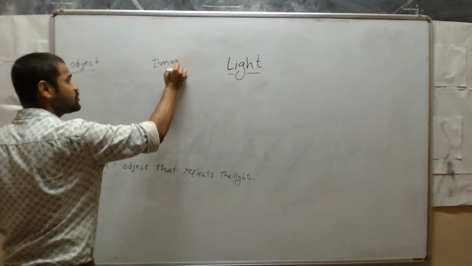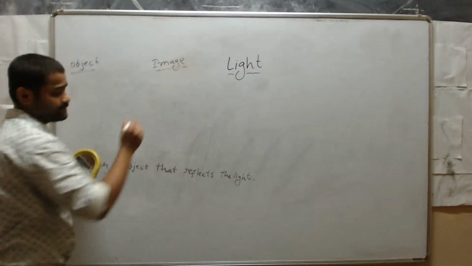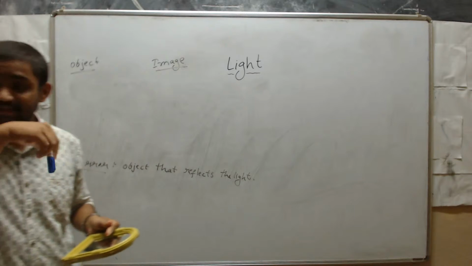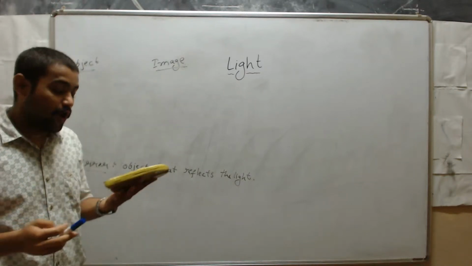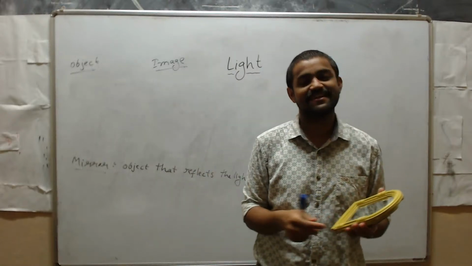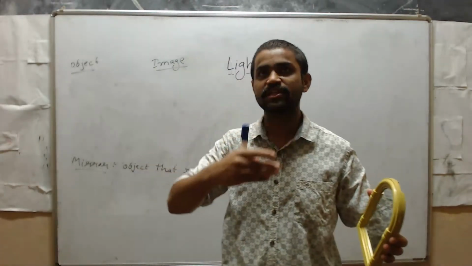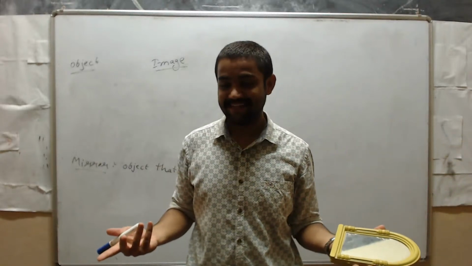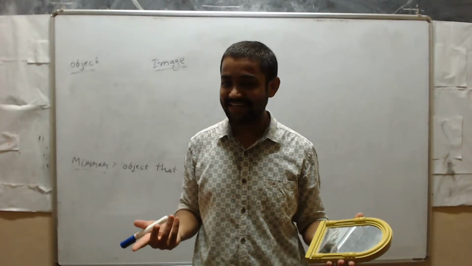Whether both are same, students? No. Object is different and image is different. Sir, image comes inside the mobile, object is outside the mobile. Yes, that is simple. In simple way we can tell like that.